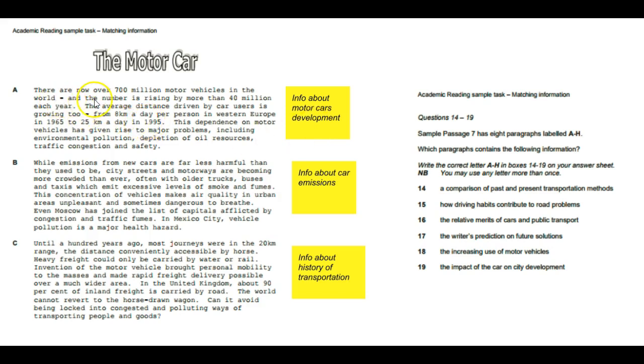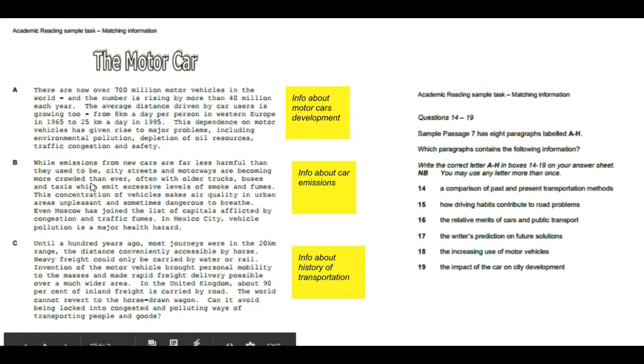So the first paragraph: there are now over 700 million motor cars in the world and the number is rising. We have the word rising here, which is also a keyword, by more than 400 million each year. Sometimes you can just read one line of the paragraph and that should be enough. Here I have info about motor cars development. You can also add the word rising or increasing.